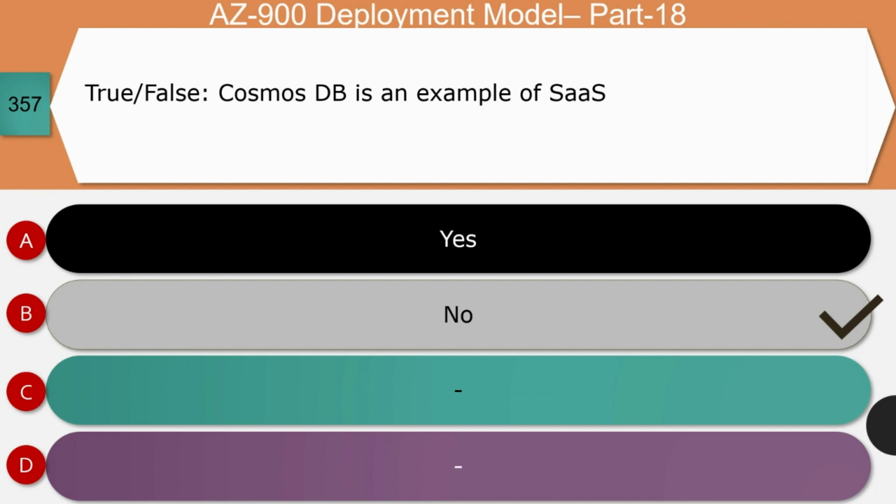And also note an important thing related to Cosmos DB. Unlike most relational databases which scale up with larger virtual machine sizes, Azure Cosmos DB scales out. Data is stored on one or more servers called partitions. So the right answer for this question is option B.